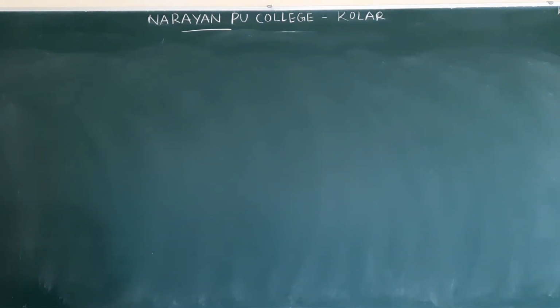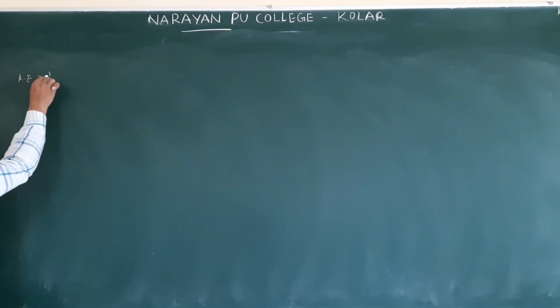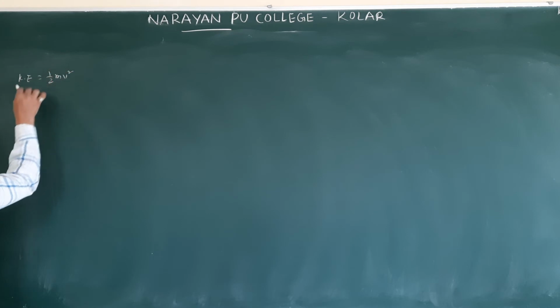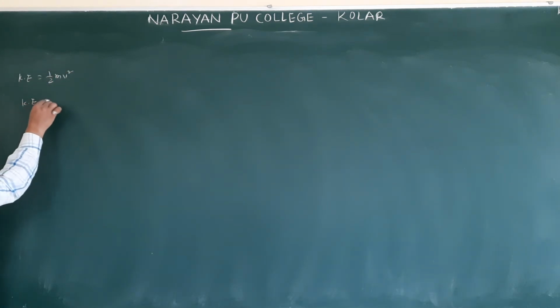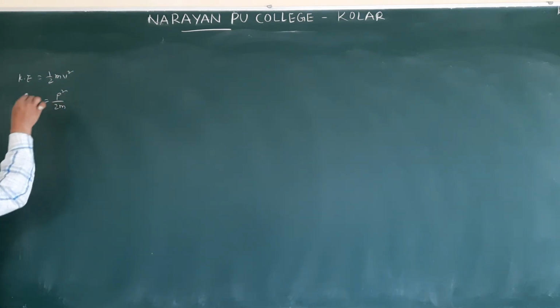Next, see page number 107. They gave kinetic energy, isn't it? Is the kinetic energy equation a scalar or a vector? We already discussed the work energy theorem also. This time, writing the kinetic energy equation: K is equal to half mv square. The kinetic energy and momentum relation is P square by 2m.